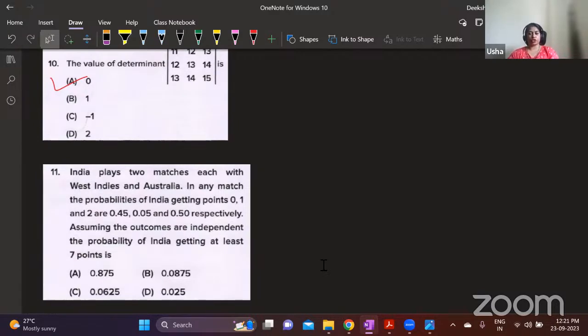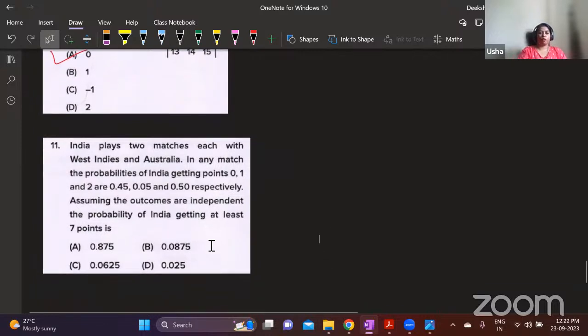In any match, probability of India getting points 0, 1 and 2 are 0.45, 0.05 and 0.5 respectively. Assuming outcomes are independent, probability of India getting at least 7 points. What does this mean?